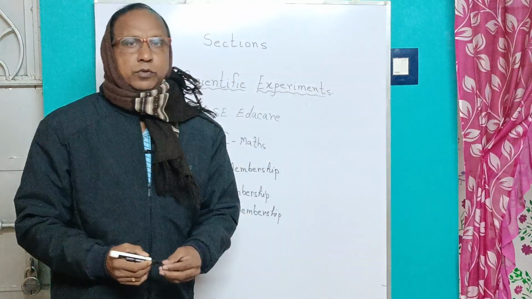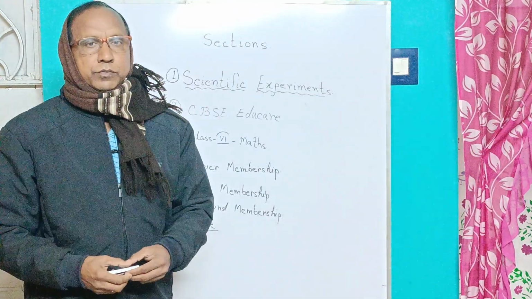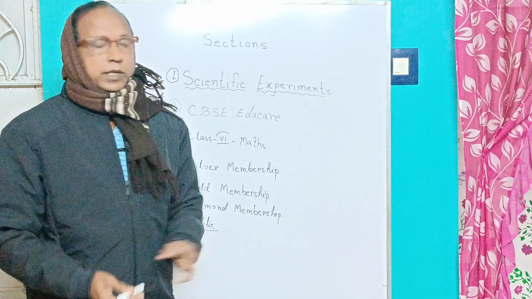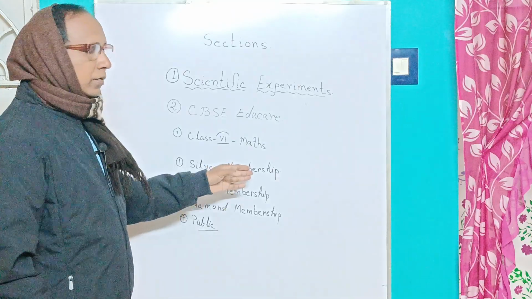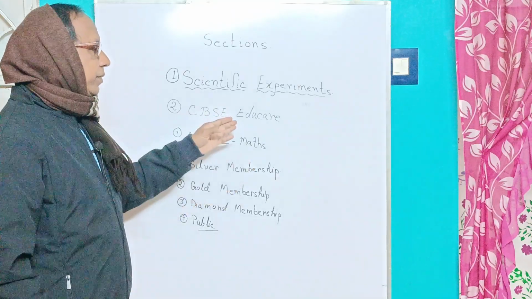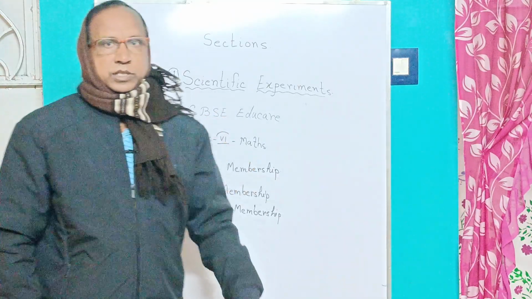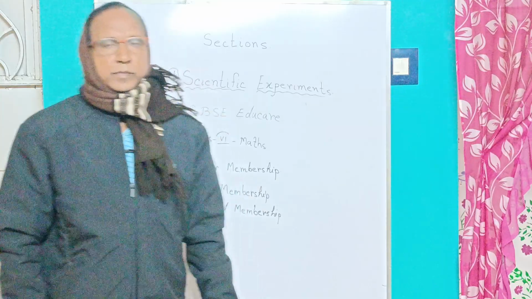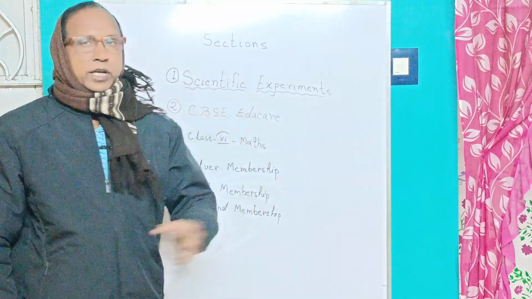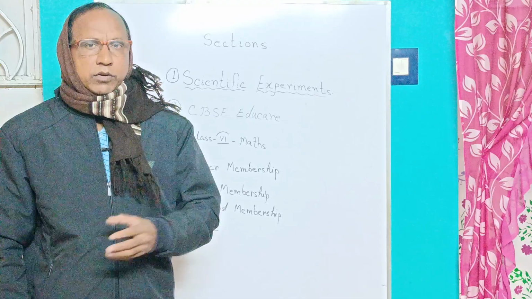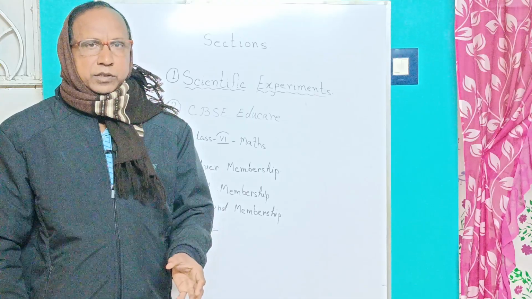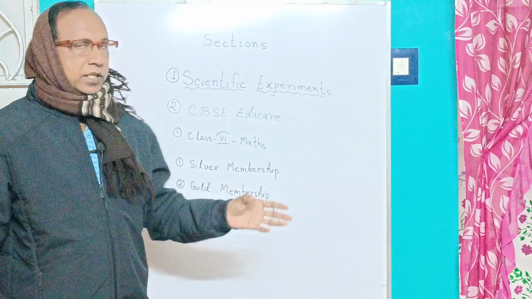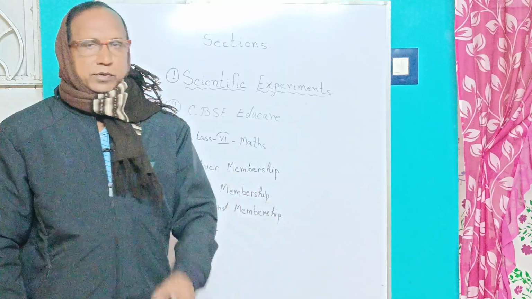In this way, we make videos for you, and you take the benefits of these different sections. One is scientific experiments, and the second one is CBSE Educare. In scientific experiments, you get nearly all the experiments of science, of physics, chemistry, and biology, not only for class 6 but up to 12.